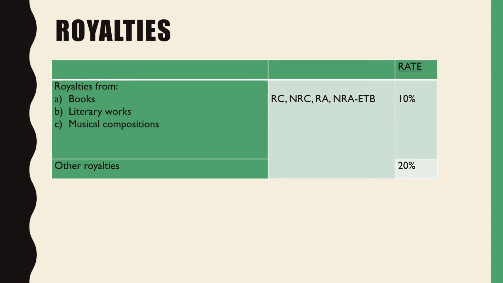Okay, the second passive income is royalties. Royalties from books, literary works, and musical compositions are subject to a 10% rate for all taxpayers, while other royalties not mentioned above are subject to 20% final tax.